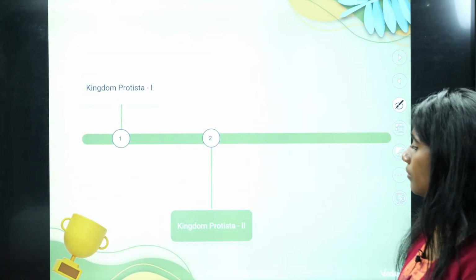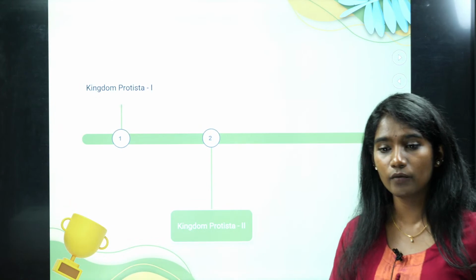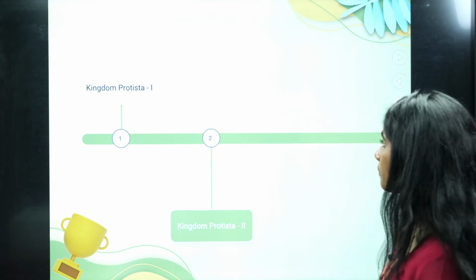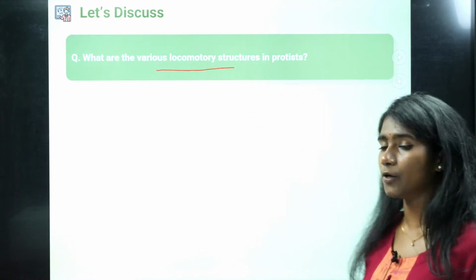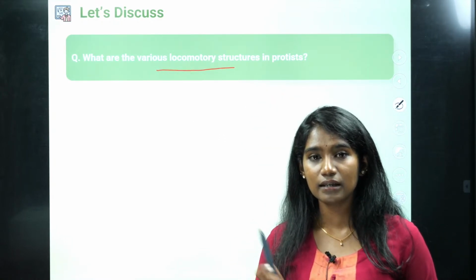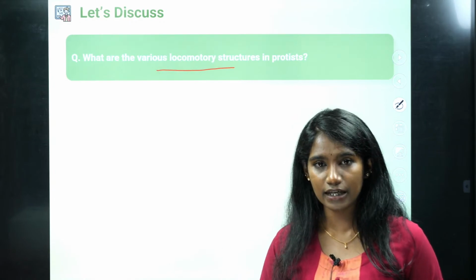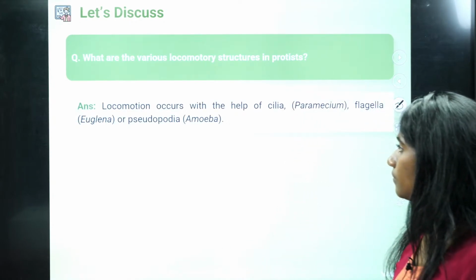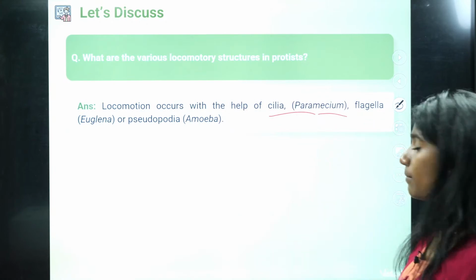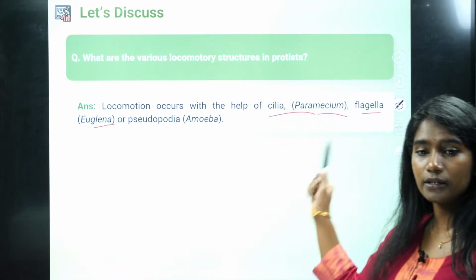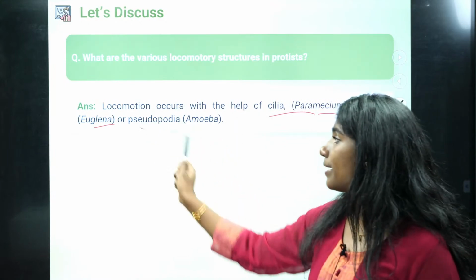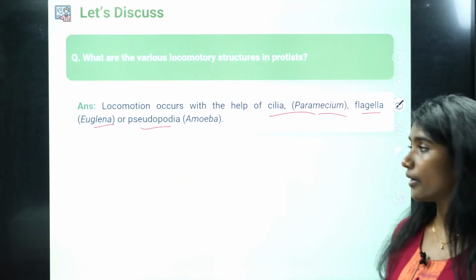Okay, fine. So now we'll continue with the kingdom protista itself. What are the various locomotory structures in the protista? It has cilia, it has flagella, right? In paramecium we saw cilia, in euglena we noticed flagella, and in the case of amoeba it was pseudopodia, right?